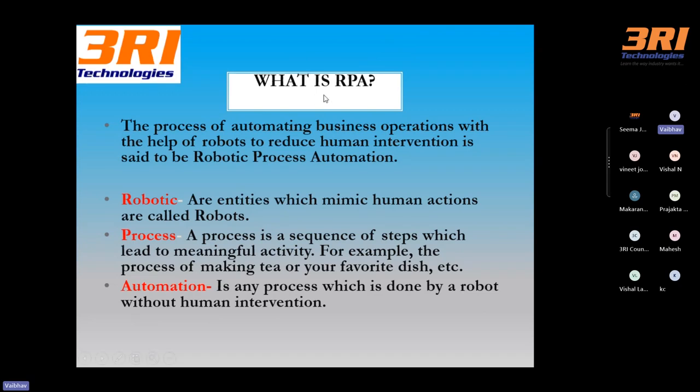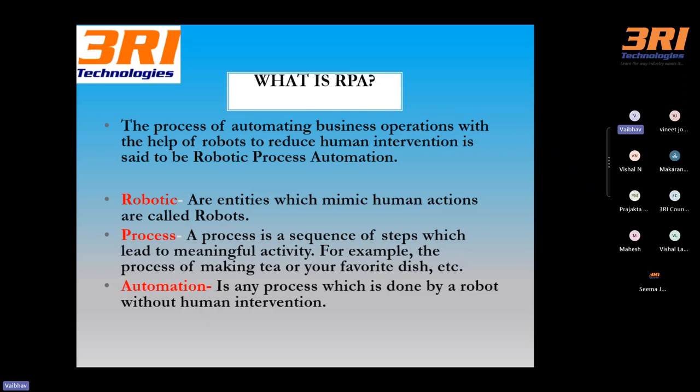Then the next slide: what is RPA? RPA is robotic process automation. The robots we are going to talk about are software robots, not hardware robots, because whenever we talk about robots, hardware robots come in front of us, which run in the electrical, mechanical, or automobile industry. Any process which is done by robots is called robotic process automation.